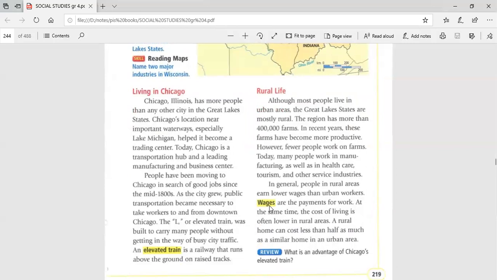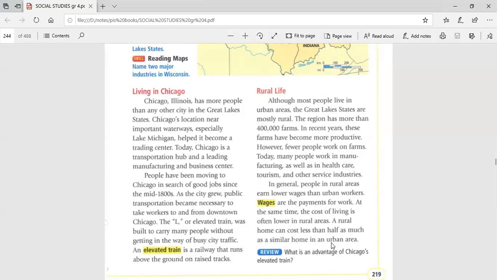Okay. Also, guys, if we speak about rural life in general, of course, rural life costs you less than urban life. So a rural home can cost less than half as much as a similar home in an urban area. So living on a farm has advantages and disadvantages at the same time.